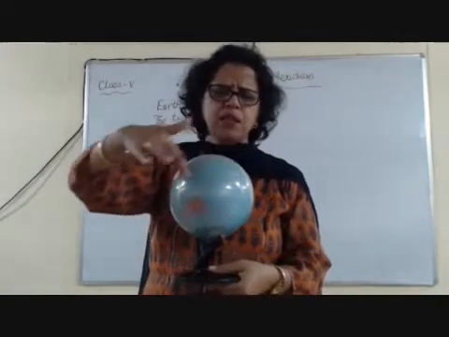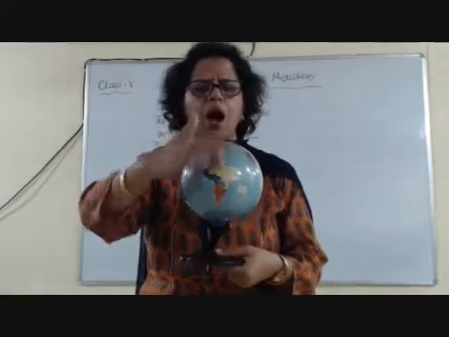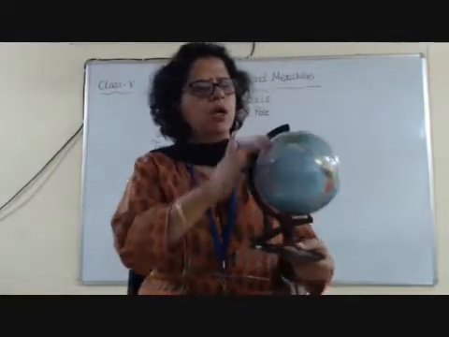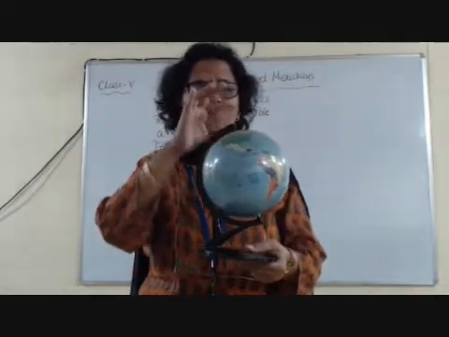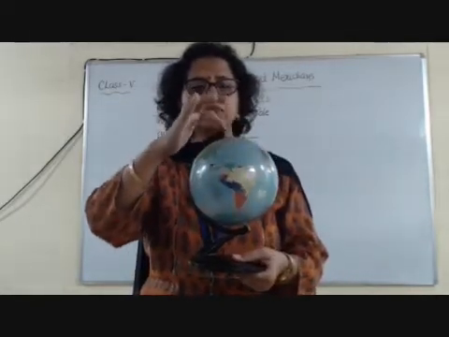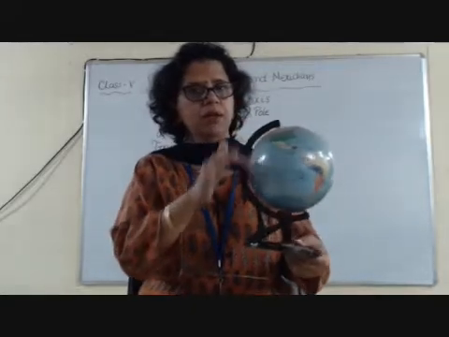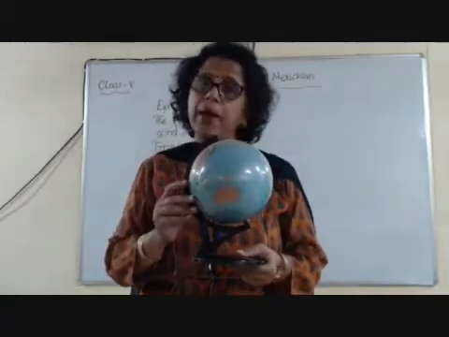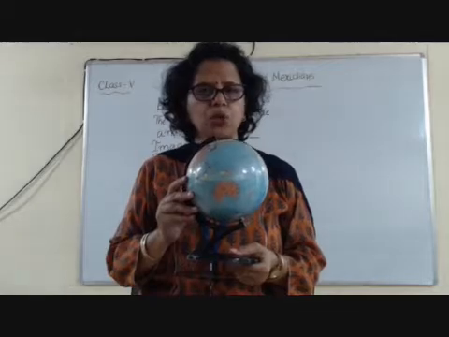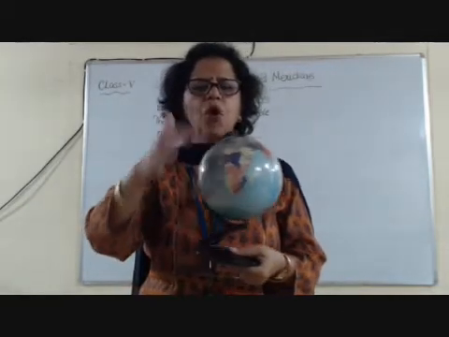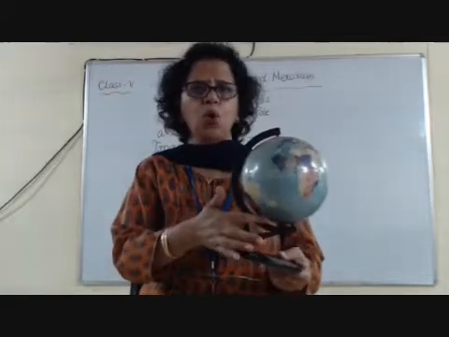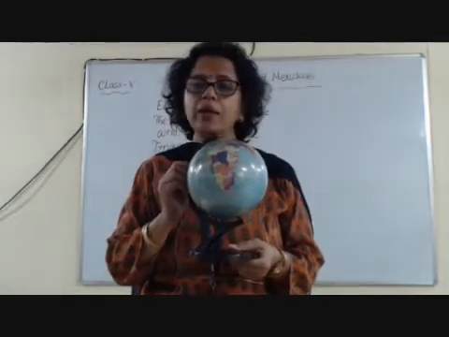As you have seen the circular lines, there are lines drawn from the North Pole to South Pole from these lines. Okay, they are called meridians of longitude. The meridians of longitude are drawn all over the globe, and how many are there?